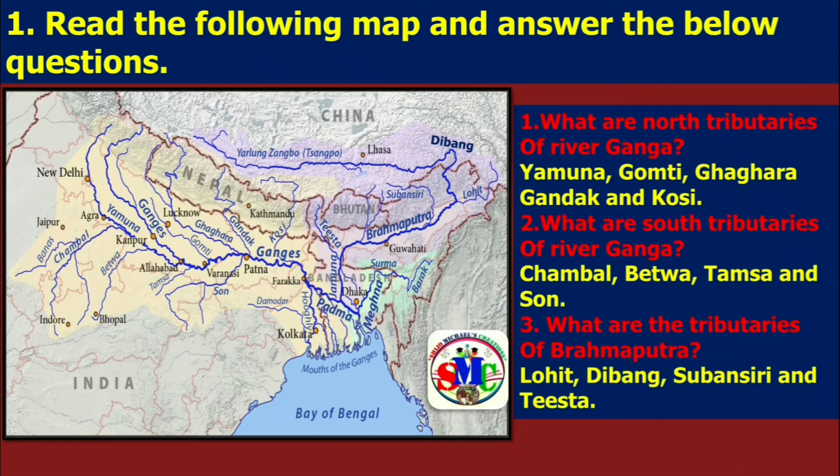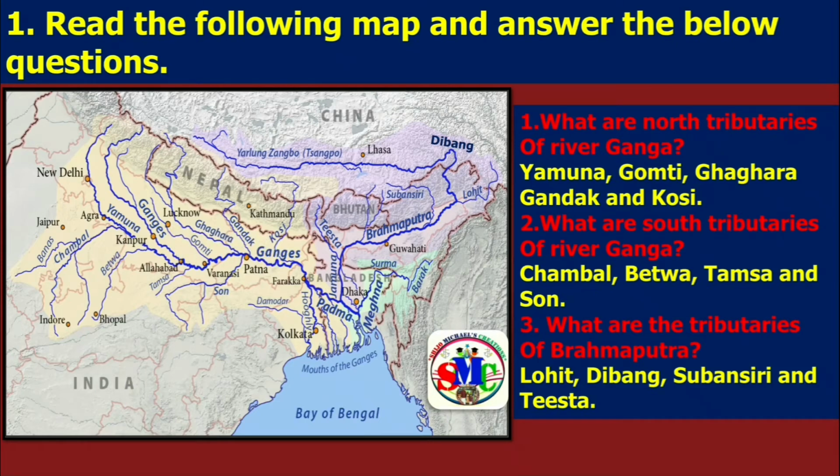Now let us move to the map reading question. Here is a map of river Ganga and Brahmaputra. Observe this one and answer the given question. First one, what are the north tributaries of river Ganga? Yamuna, Gomti, Ghaghara, Gandak and Kosi.